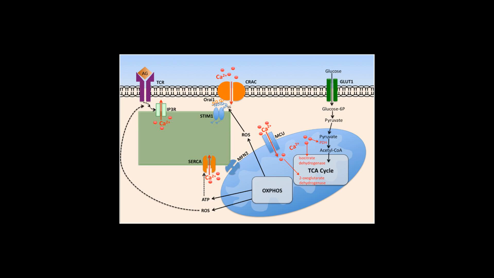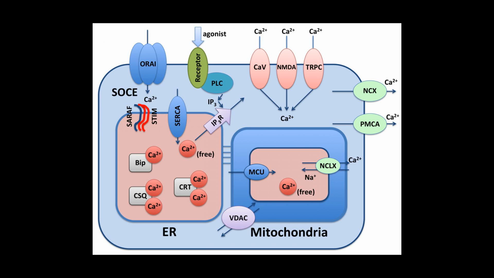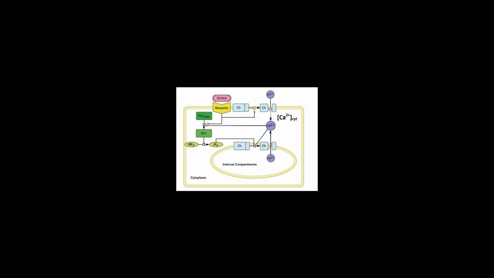Many cell surface receptors, including G-protein coupled receptors and receptor tyrosine kinases, activate the phospholipase C (PLC) enzyme. PLC hydrolyzes the membrane phospholipid PIP2 to form IP3 and diacylglycerol (DAG).